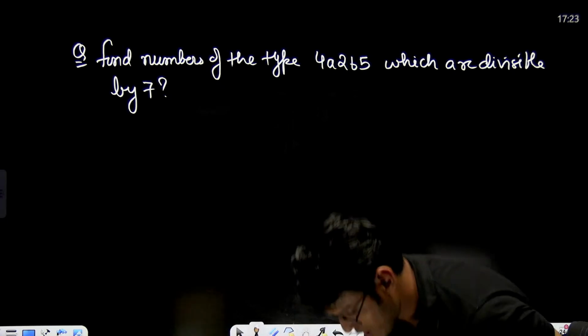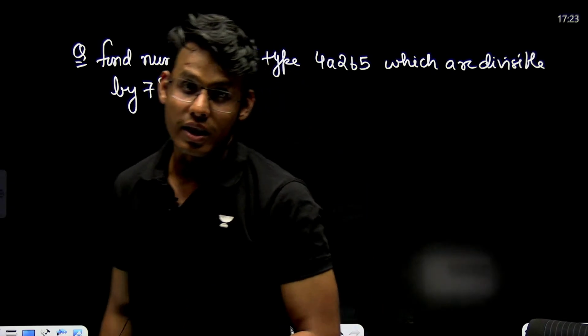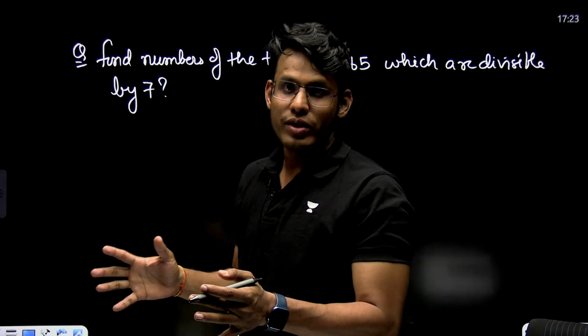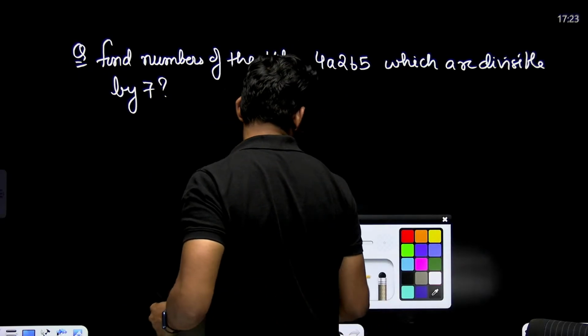So this was a 2 marker in IOQM 2018, but as per the new level, it will be a 3 marker of IOQM.